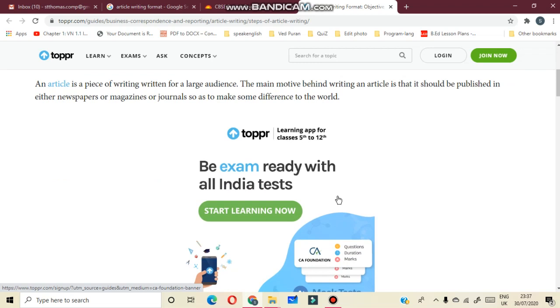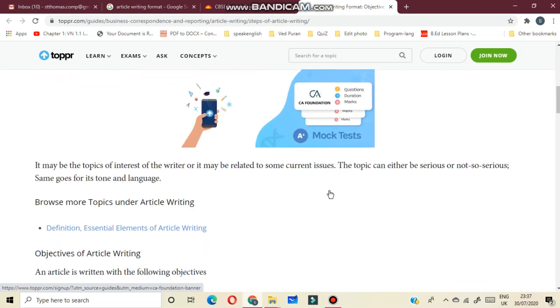An article is a piece of writing written for a large audience. The main motive behind writing an article is that it should be published in either newspapers or magazines or journals so as to make some difference to the world.